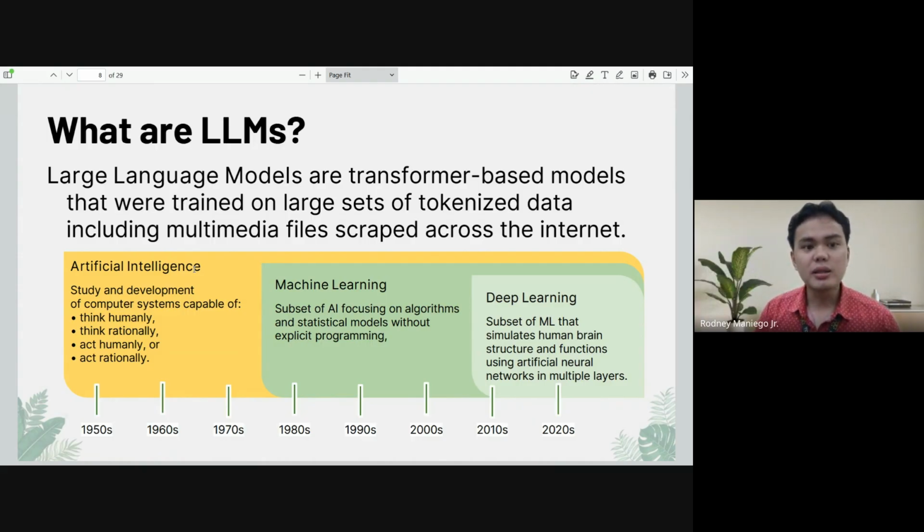So basically, this is a field of computer science that is focused on computer systems and programs that allow them to think humanly, think rationally, act humanly, or act rationally. And we have this specific subfield, machine learning.